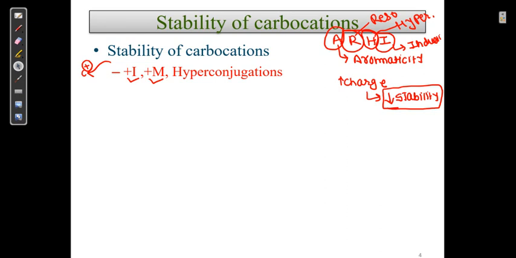So उसको क्या बताएंगे? Plus I. अगर हमको याद नहीं रहता, then what will we do? The plus charge is stabilized by plus effect.